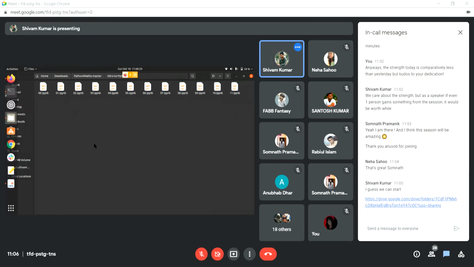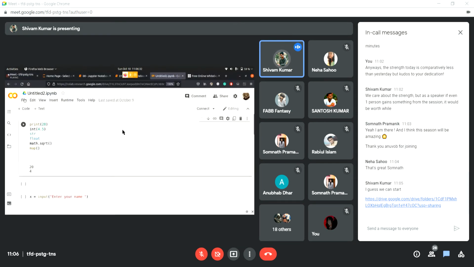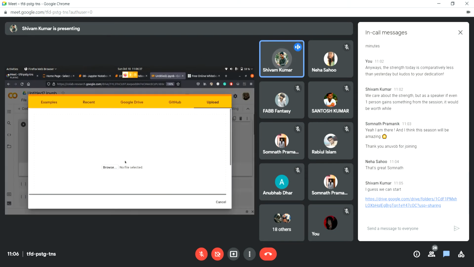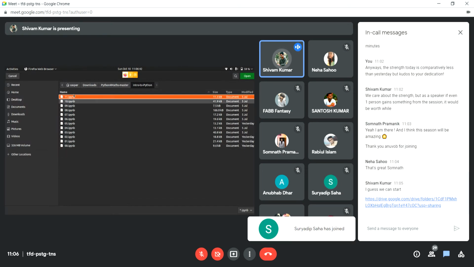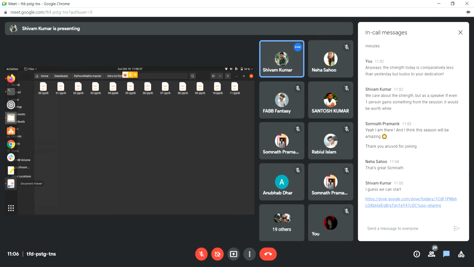In these 11 files, you can just open in Google Colab, and then open notebook. And then there's an upload tab here. Then you just click browse, and then you select whichever notebook you want to open. So we can skip zero. I just want you to open 01. That is if you guys have access to laptops or computers. In case you don't have, it's fine because I'll be going through these worksheets anyway.